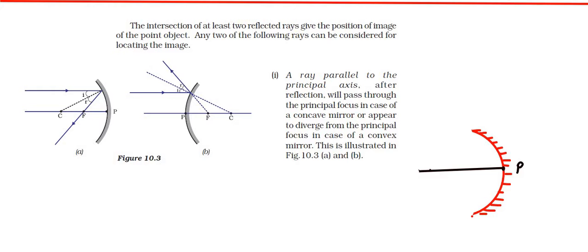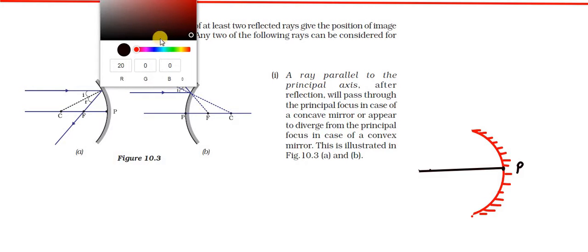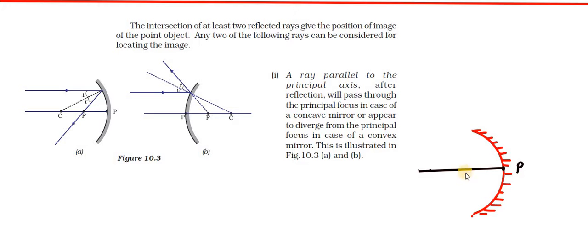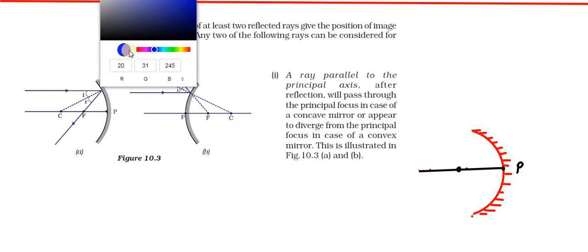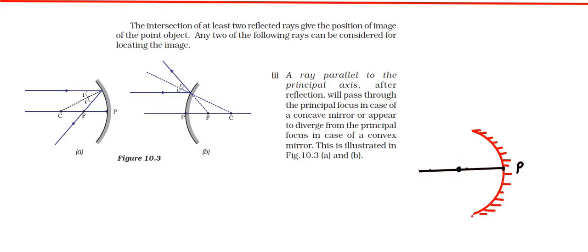On the principal axis, this is the center of curvature, C.